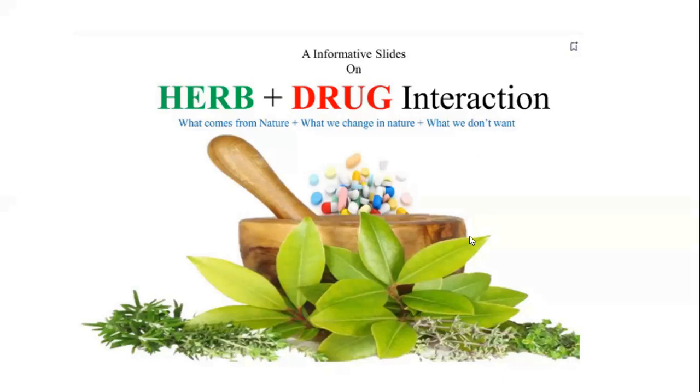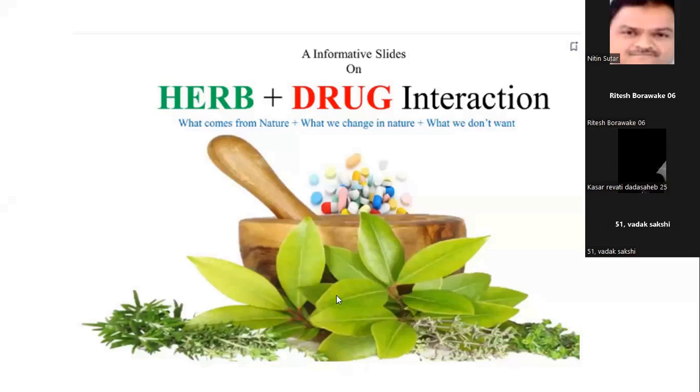Okay. So this is the herbal drug interaction. Herb means what? That is the material which is obtained from plant sources or natural sources, whether plant source, animal source, or mineral source. And when our body is not functioning properly, in this case we use this drug.